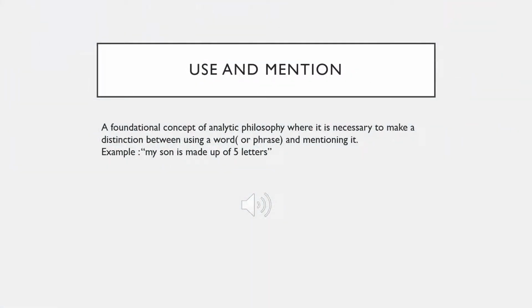Now we're moving on to use and mention. Use and mention is a foundational concept of analytic philosophy where it is necessary to make a distinction between using a word or phrase and mentioning it. It's simply confusing the word used to describe a thing with the thing itself. To avoid this error, it is customary to put the word used to describe the thing in quotes. Most commonly used as an equivocation, actually. Thank you.